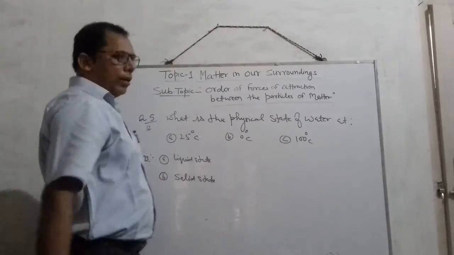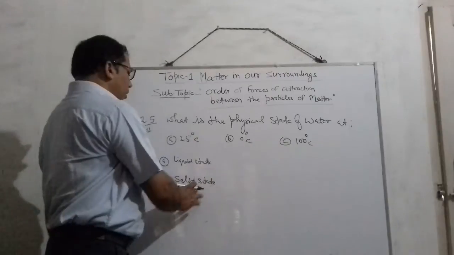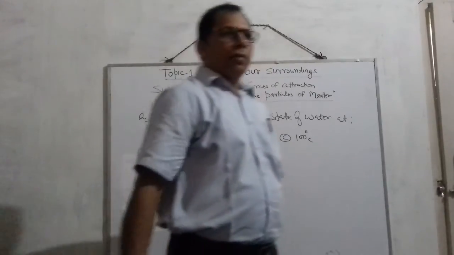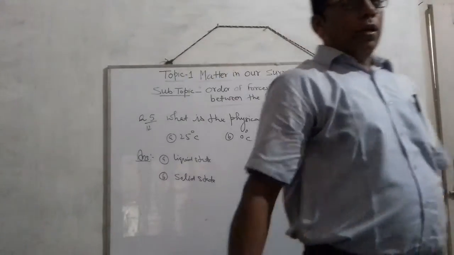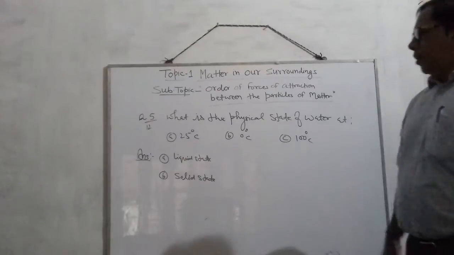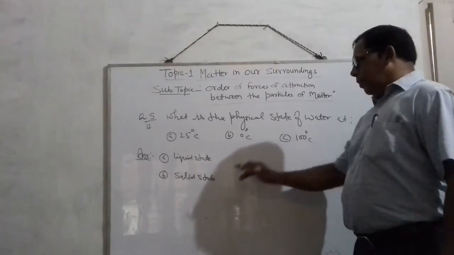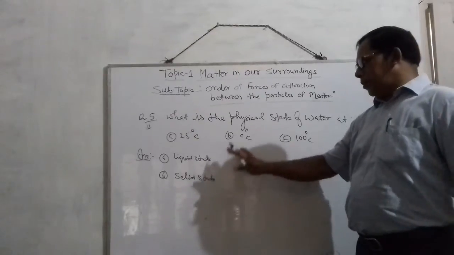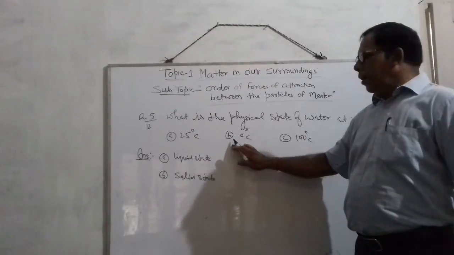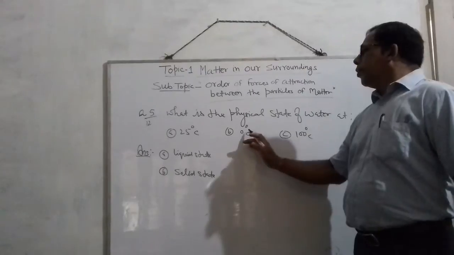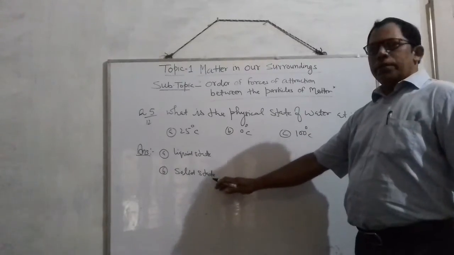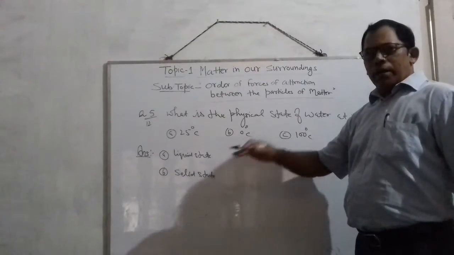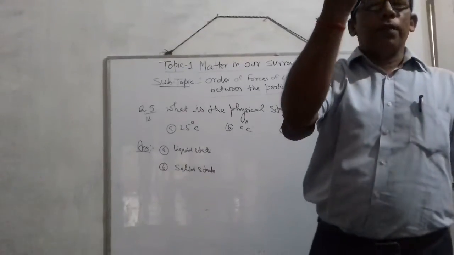At your level this is solid state, but at a higher level you will understand that at 0 degrees it will exist in solid and liquid both. But at your level, you know at 0 degrees it will exist in solid state, more simply in the form of ice.